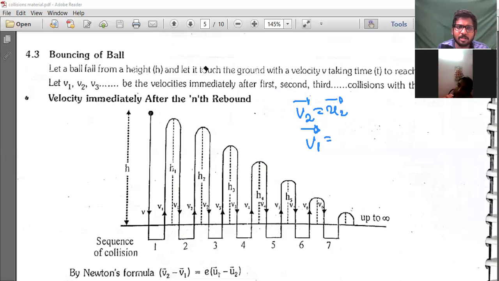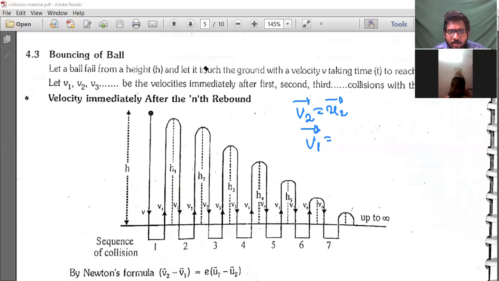1 plus EU2, that's what we were doing. 1 plus E into M1 by M1 plus M2 U1.